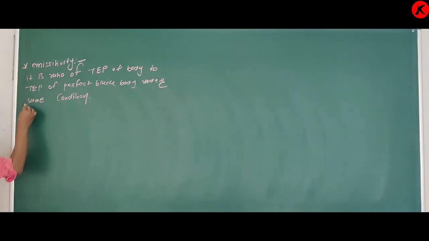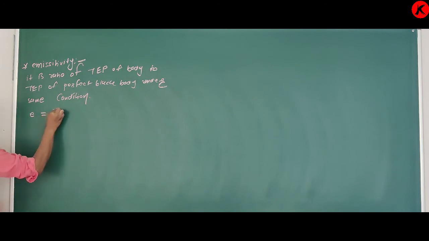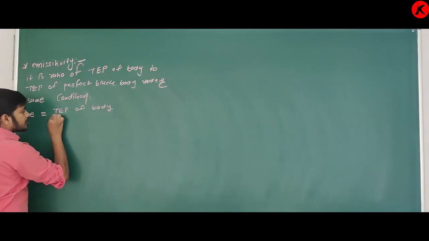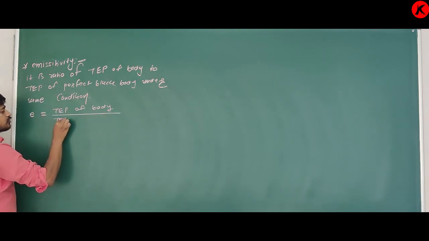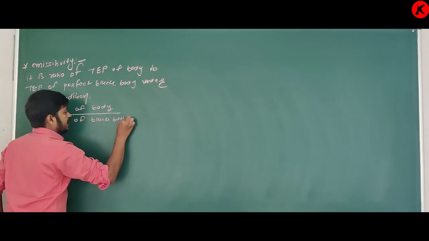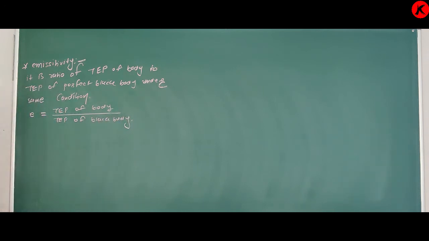So emissivity is denoted by E. It is the total emissive power of the body divided by the total emissive power of a black body under the same condition. Simple.